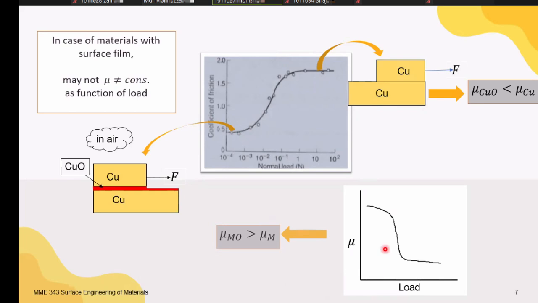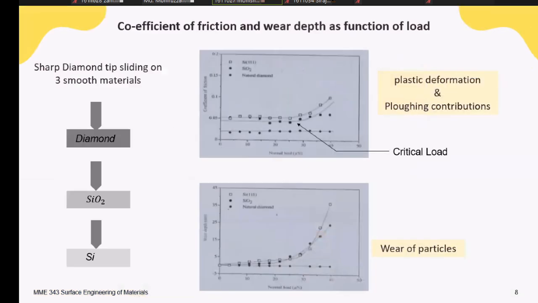A graph like this can also originate if the coefficient of friction of the oxide film is higher than the metal one. There are three cases. For the diamond one, the coefficient is almost constant, but for silicon and silica, after a critical load, the coefficient value increases because of plastic deformation and plowing, and also because wear particles increase with wear depth.